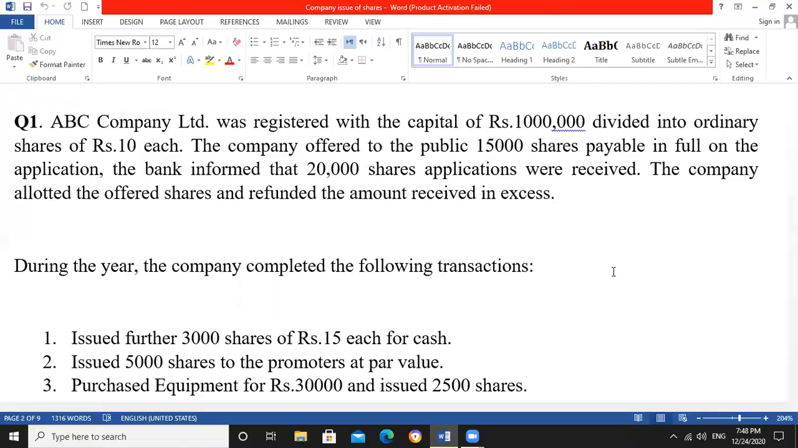It is their capacity. So the company offered to the public 15,000 shares payable in full on application. The bank informed that applications for 20,000 shares were received. The company allotted the offered shares and refunded the amount received in excess.